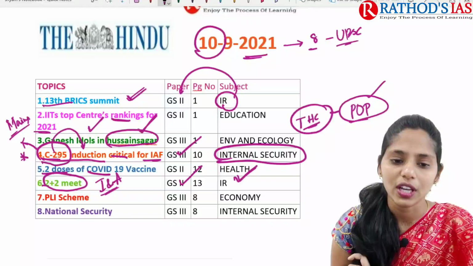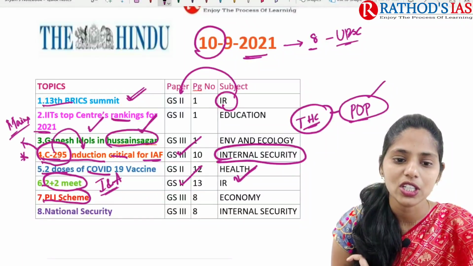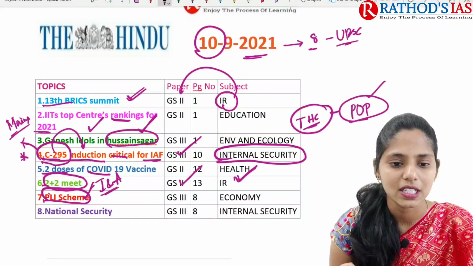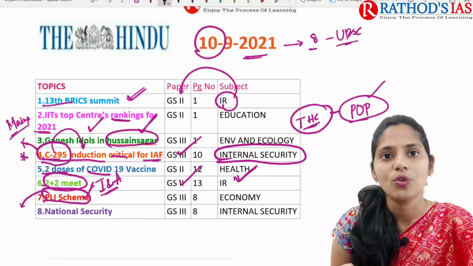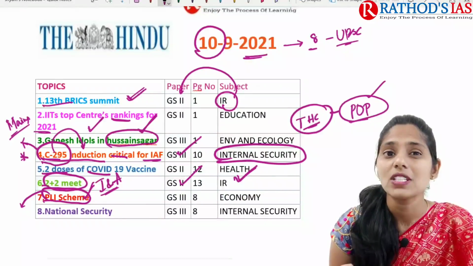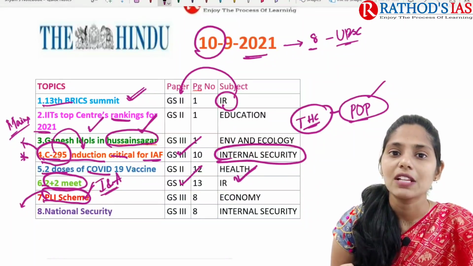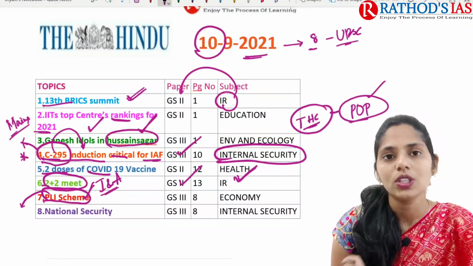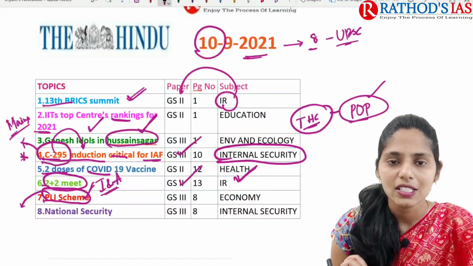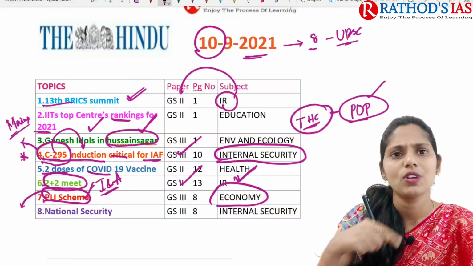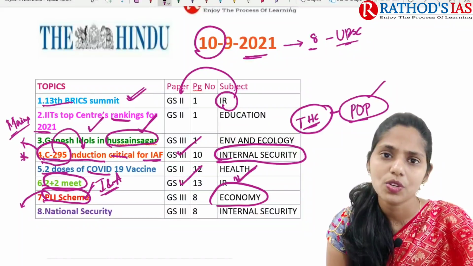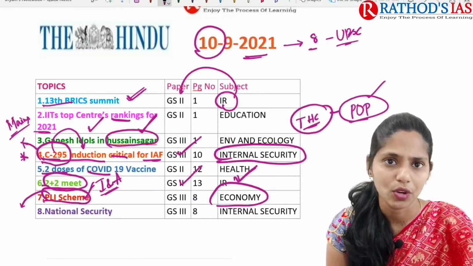Next topic we are going to talk about is the PLI, production linked incentive scheme. Recently this PLI scheme was extended to the textile sector. Overall we are going to see what the scheme is, what are the important aims and objectives, which ministry is implementing this scheme, and why we need this scheme. The things which are relevant from our UPSC point of view we are going to discuss. This will be important from economy, and we can also connect this with programs, policies and schemes of government, which comes under GS paper 2 under governance.